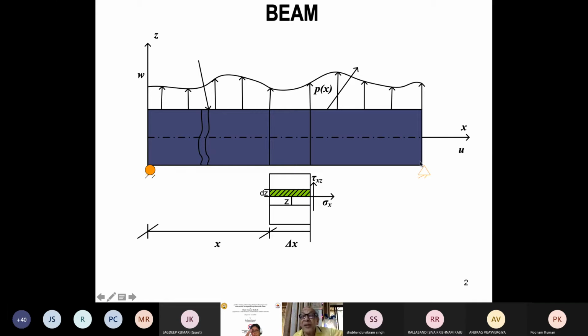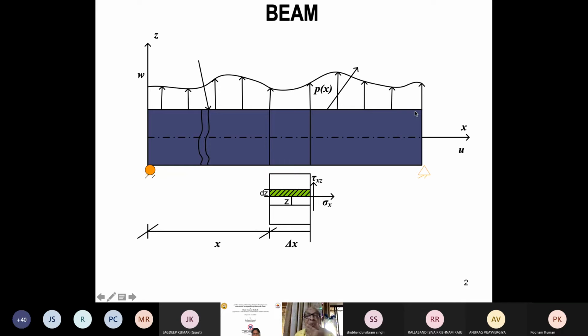Those of you who have learned the subject of basic elasticity, applied elasticity or theory of elasticity will find it very important in understanding all these subjects. Basic three-dimensional linear theory of elasticity is essential, which is the next level of course. It is also called advanced solid mechanics or advanced mechanics of solids.